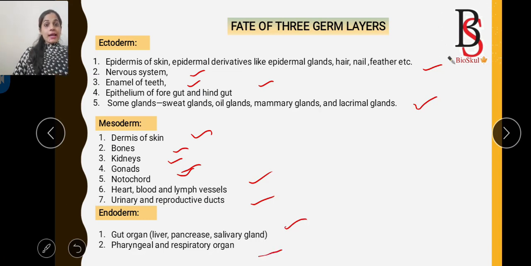You will get direct questions from this part. This one is important. You have to remember which germ layer gives rise to which tissue, organ or organ system. You may get a question like this: bones are derived from which germ layer? So what will be the answer? The answer will be the mesoderm.